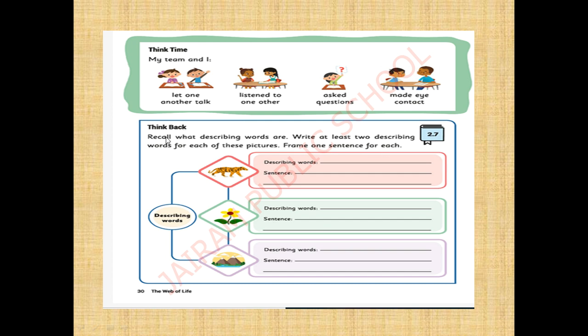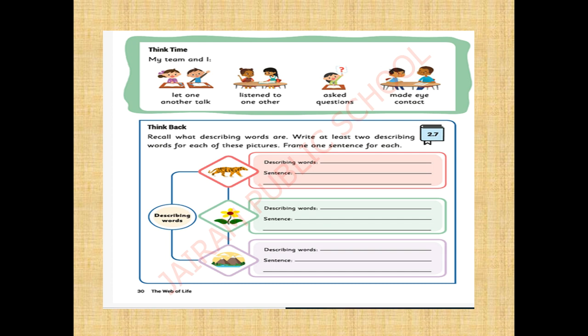What is the next activity given here? Think back activity. Yes, we're going to recall describing words. What is meant by describing words? I already told you that describing words is nothing but describing naming words. Do you remember naming words?